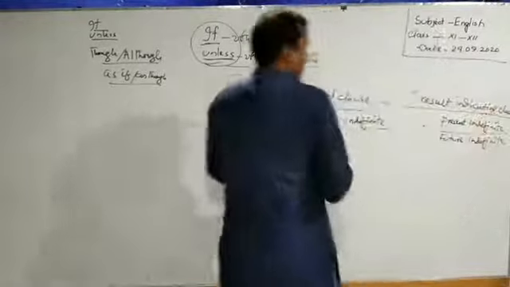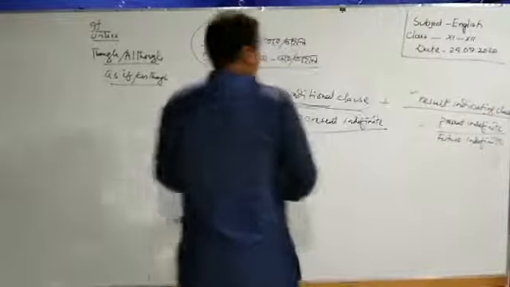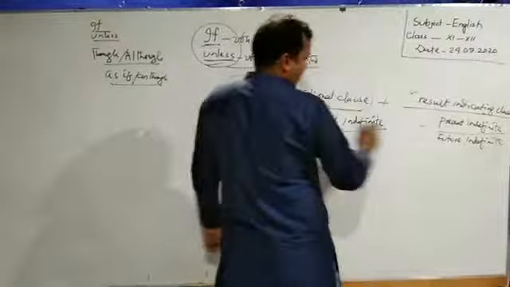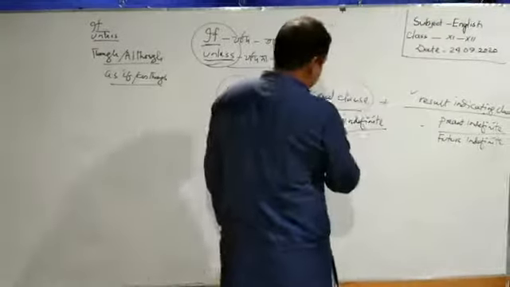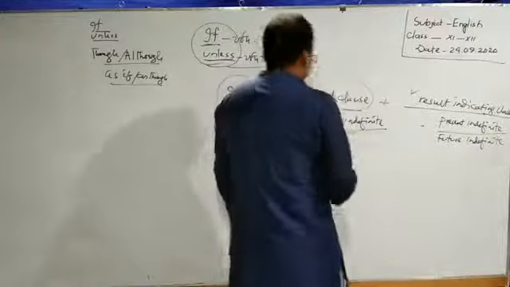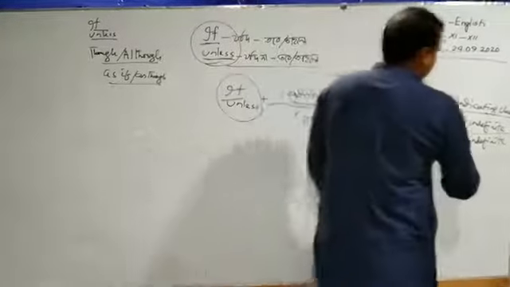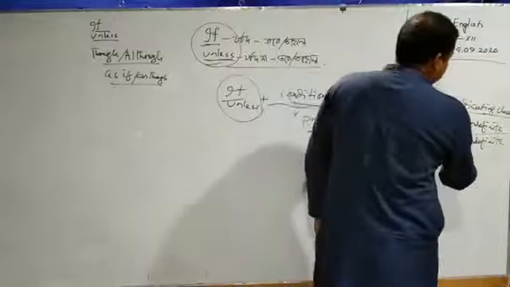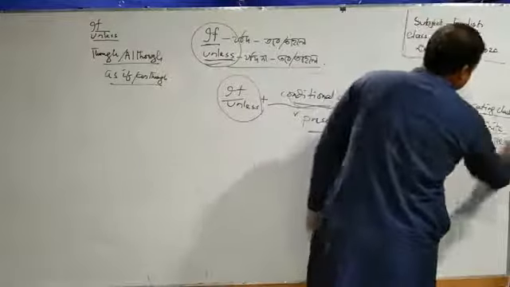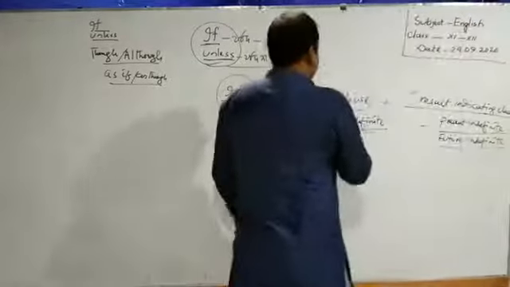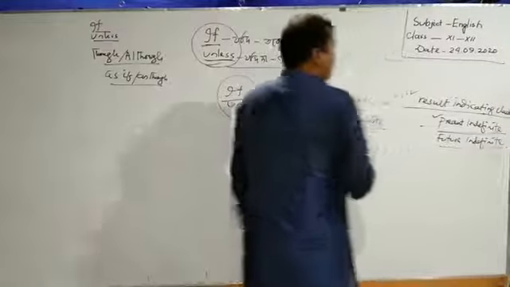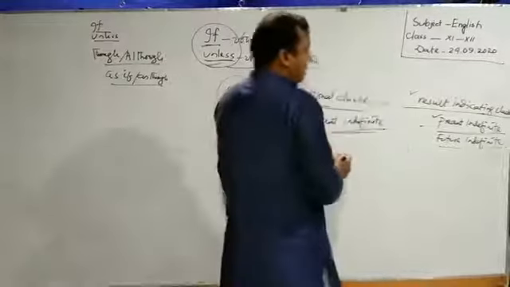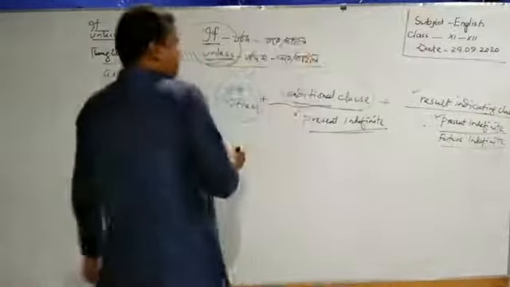Learners, so from the first clause we get the notion of having present indefinite and the last clause will be either present indefinite or future indefinite. Okay, present indefinite to present indefinite, this is called zero condition. There is no condition.